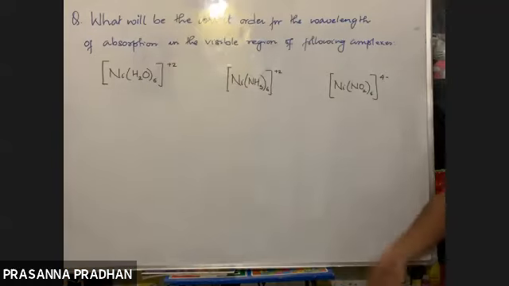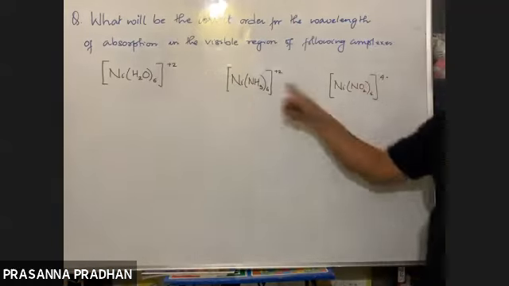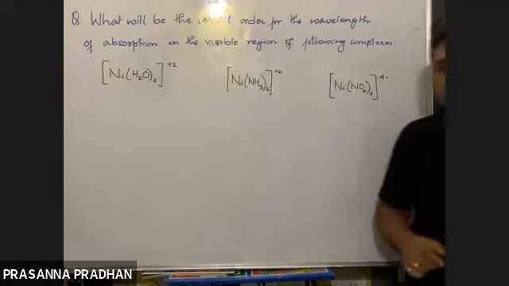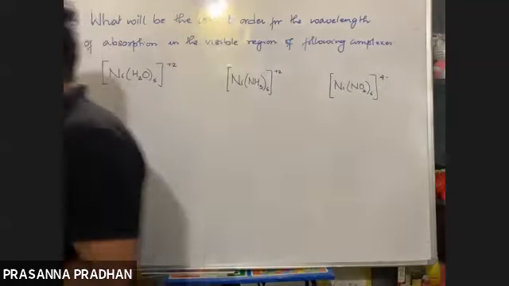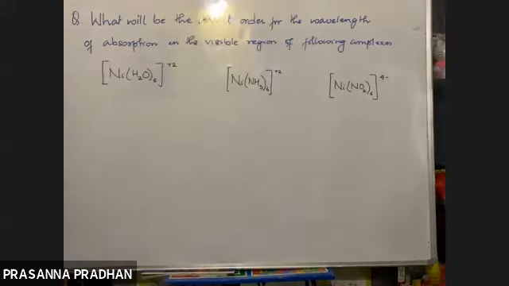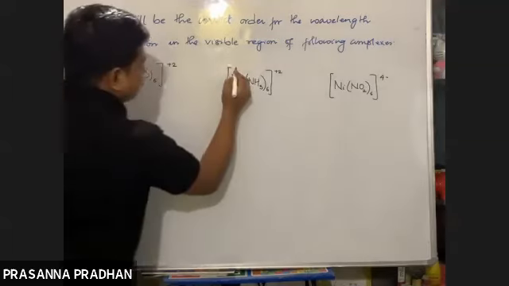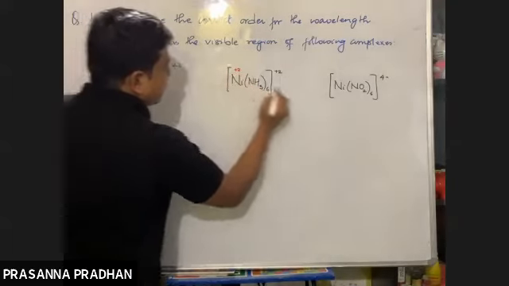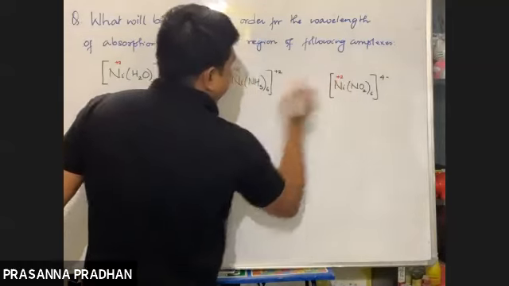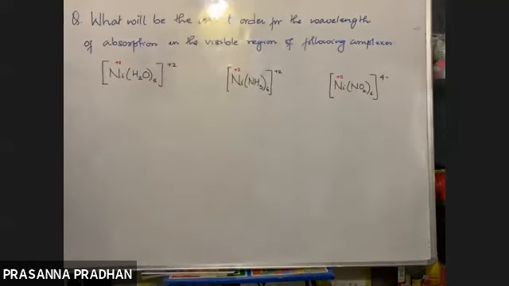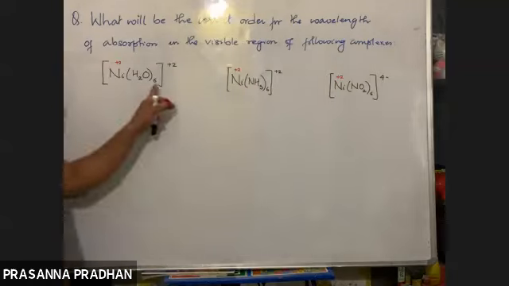So first of all, what you do is you find out the oxidation number of nickel in the three complexes. क्या होगा? Just tell me the oxidation number of nickel. तीन complex में what is the oxidation number of nickel out here? +2 in everything. +2 in all the three. So nickel dipositive. Okay, so they just differ in the nature of ligands.